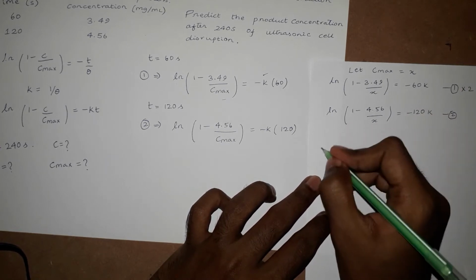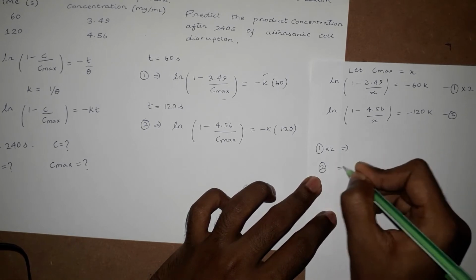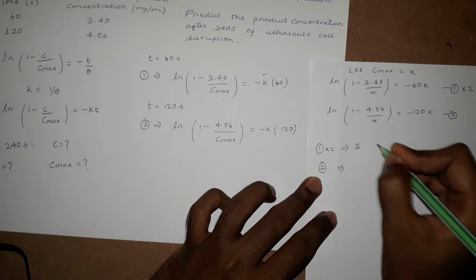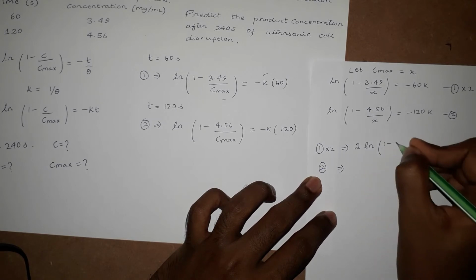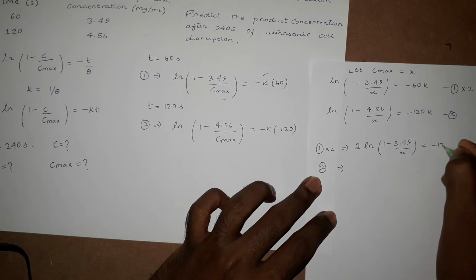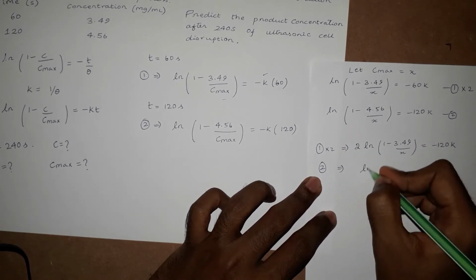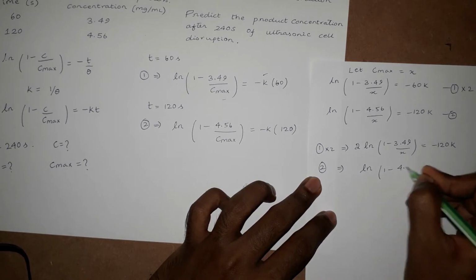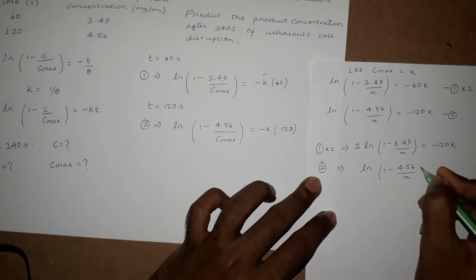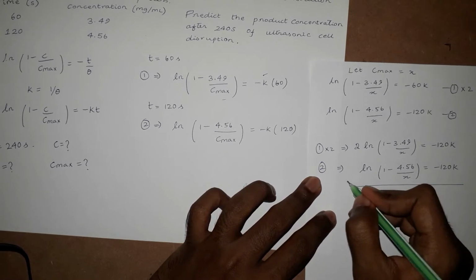Therefore the first equation becomes 2 times ln of 1 minus 3.49 divided by x is equal to negative 120k, and this equation, ln of 1 minus 4.56 divided by x is equal to minus 120k. So RHS is same, so we can subtract.